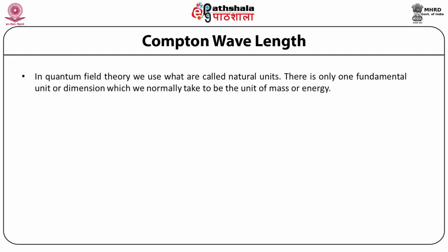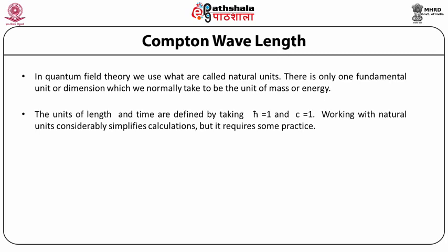In quantum field theory, we use what are called natural units. So it is a good idea to discuss what natural units are. There is only one fundamental unit or dimension, which we normally take to be the unit of mass or energy. The other two units are taken as h cross and c equal to 1. The units of length and time are therefore defined by taking h cross equal to 1 and c equal to 1. The only unit that has to be introduced from outside for every problem is that of mass. Working with natural units considerably simplifies calculations, but it requires some practice.